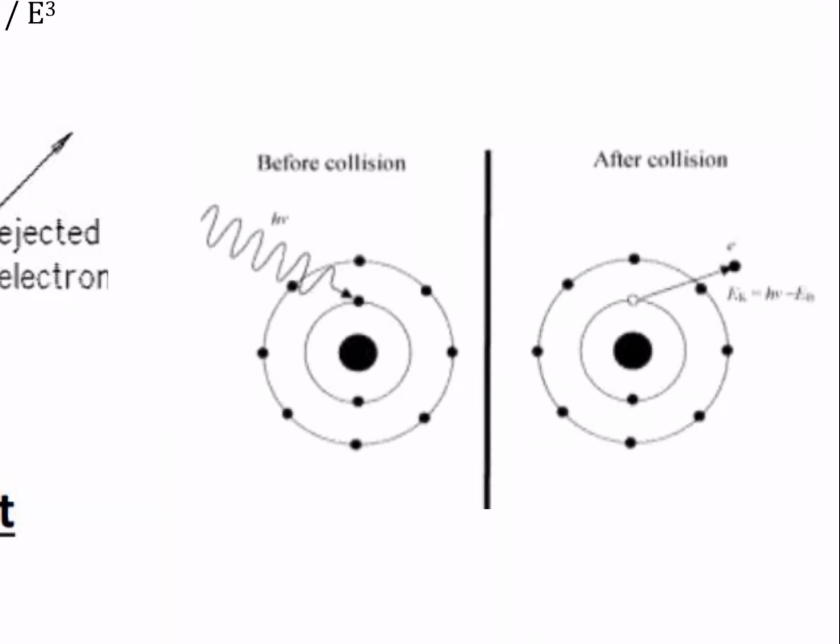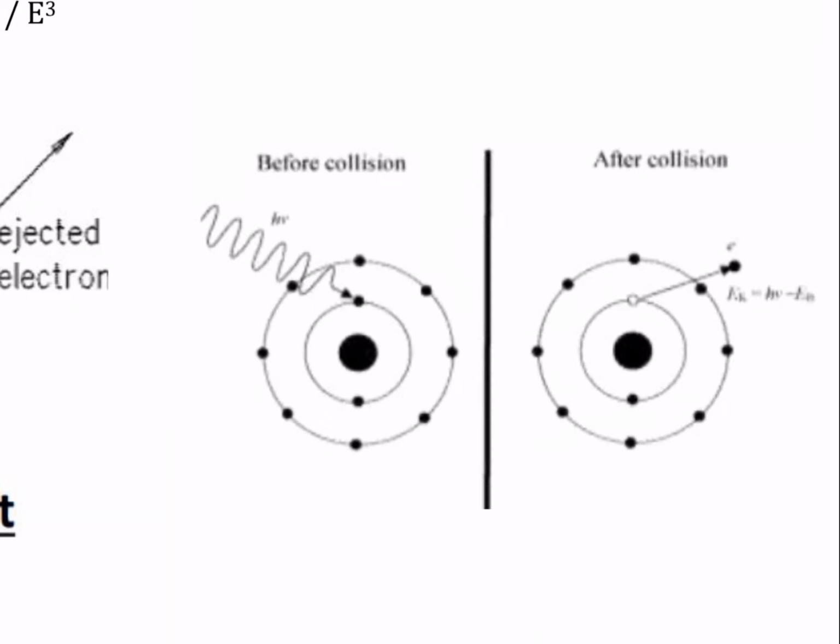When this collision happens between photons and electrons, the photon will give all its energy to the electron. We must focus on this step. All the energy of the incident photon will be given to the electron and the photon will disappear.